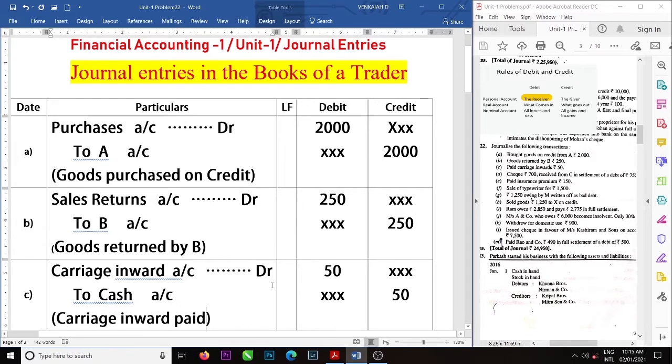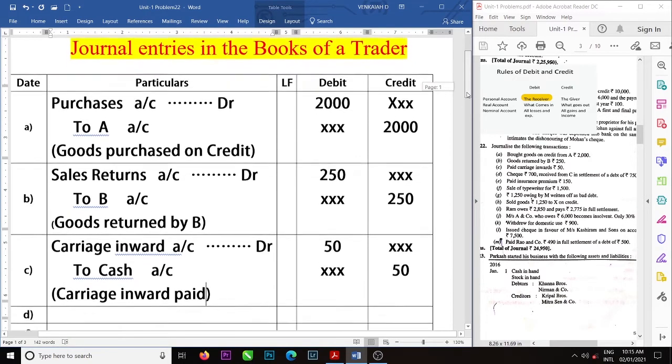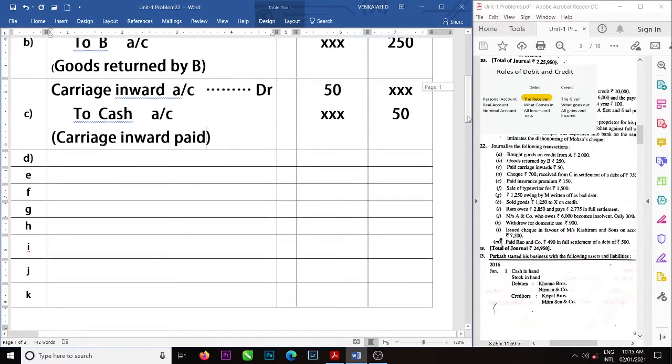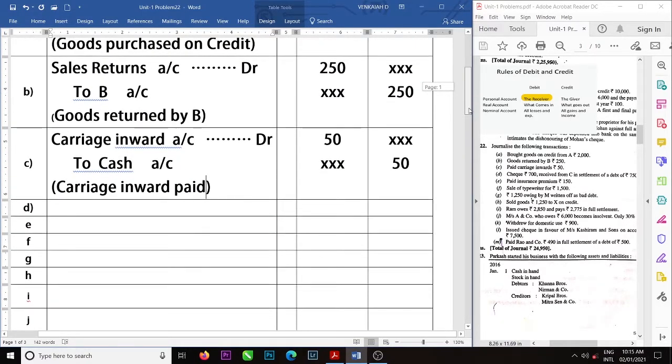Check 700 received from C in full settlement of debt 750. Very simple to understand. He has to give 750 rupees. Instead of 750, he gave 700 only, in the form of a check. So bank.